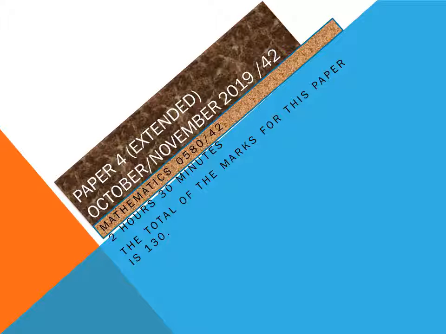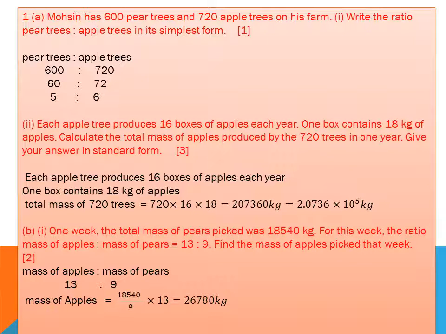So let's move towards the first question. Moston has 600 pear trees and 720 apple trees on his farm. Write the ratio of pear trees to apple trees in its simplest form. This is a very easy, 1-mark question.